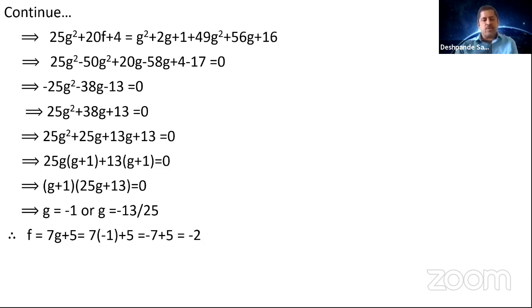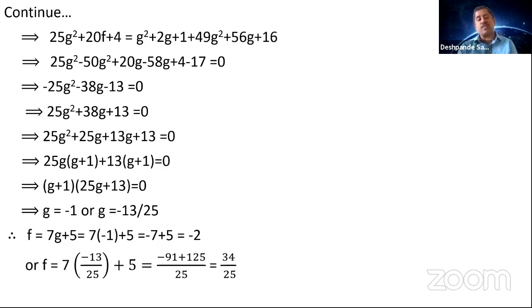And if you take g value as minus 13 by 25, you get 7 into minus 13 by 25 plus 5. You simplify this, minus 91 plus 125 divided by 25. You get the value of f as 34 divided by 25. So now you got the value of g, you got the value of f. Two values you got. Now you have to get third value.